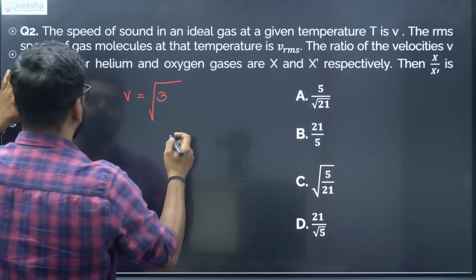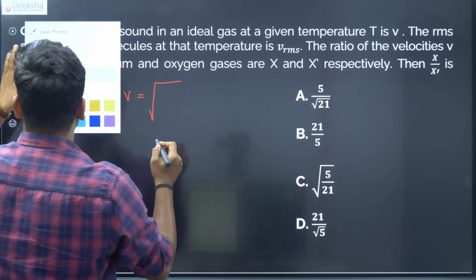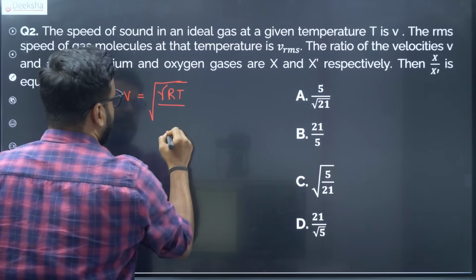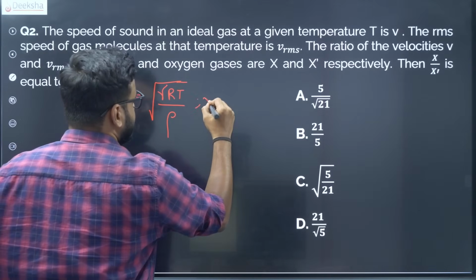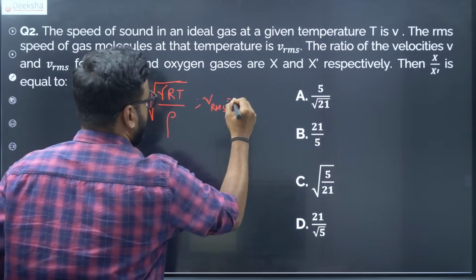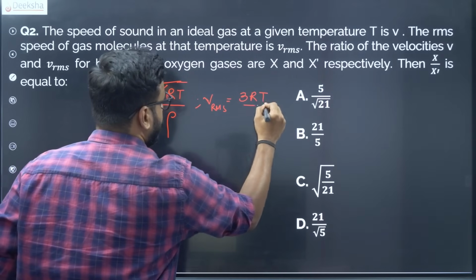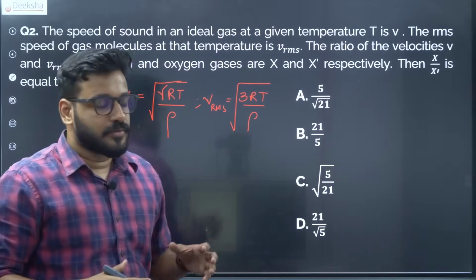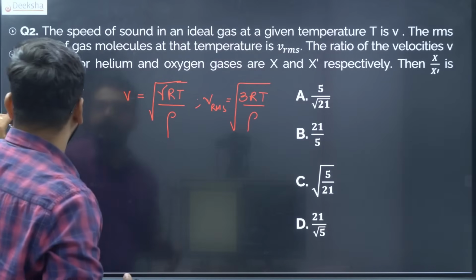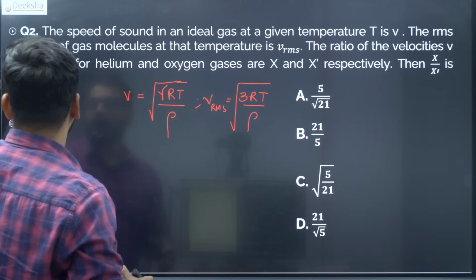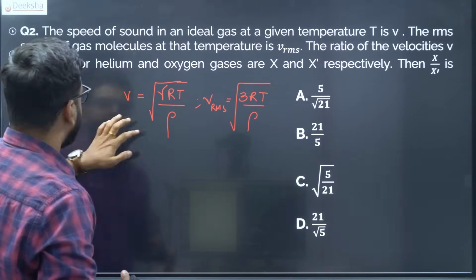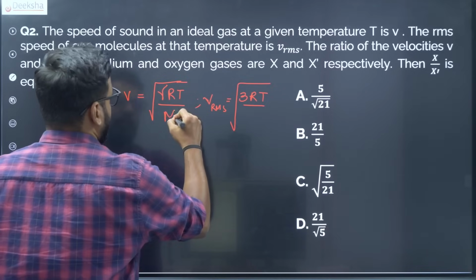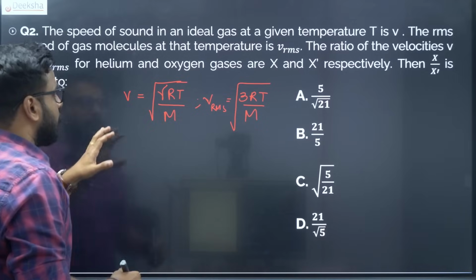So we have the Newton-Laplace formula, V equals root of gamma P by rho, and the Vrms, the root mean square value, is equal to root of 3RT by M, or 3P by rho. So this is the general formula for V and Vrms. Basically instead of rho you can write the molar mass, we are talking about mass, molar mass to be specific. Alright, so Vrms is okay.